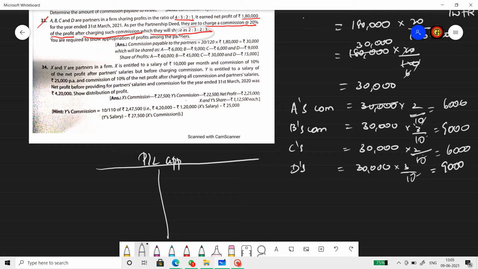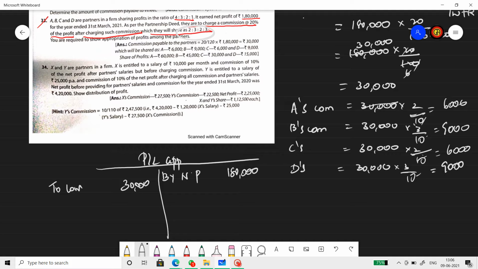All right. So you have to write all that by net profit. What is the net profit? Net profit is 1,80,000. Commission in total that we pay is 30,000. Isn't it? We don't have to record the individual commissions.